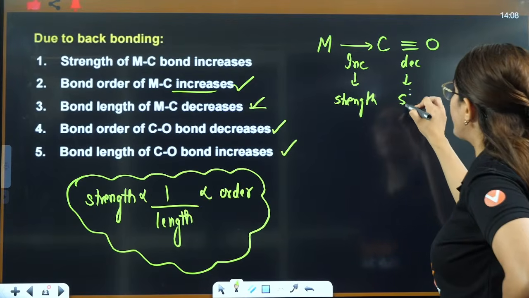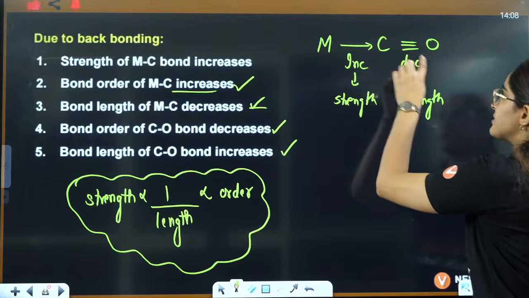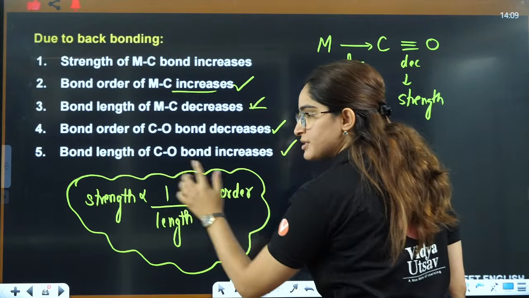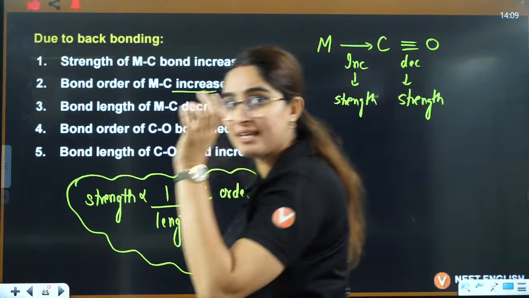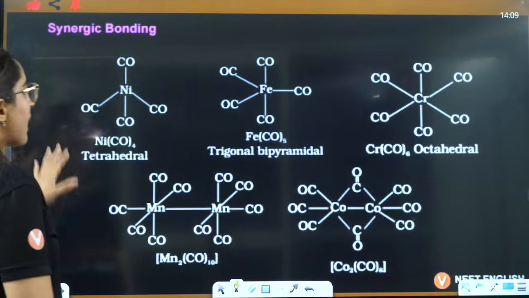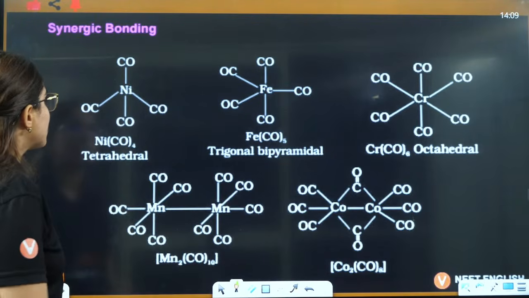I am just giving you an easy way out here. Just remember here strength is increasing, this is decreasing, and this is the proportionality here. That's it. You don't have to remember these lines here, right? Now these are some of the important structures of carbonyl, as you can see, right?